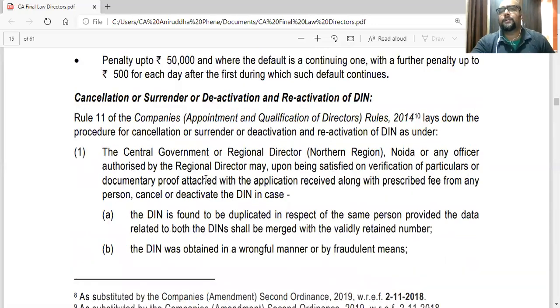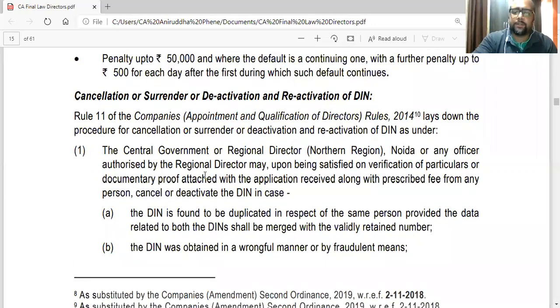Then there are various occasions where a person may want to cancel or surrender or deactivate his DIN. Later, he can reactivate it also. So there are some occasions where a person can apply to the government to surrender his DIN or cancel his DIN or deactivate. It's the same actually. So there are various occasions.